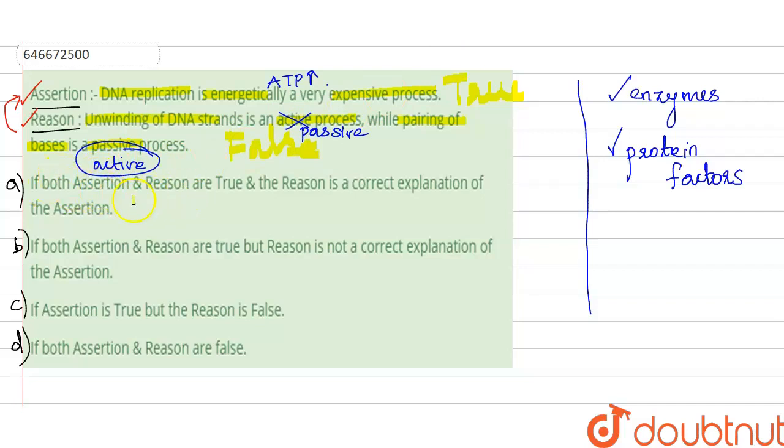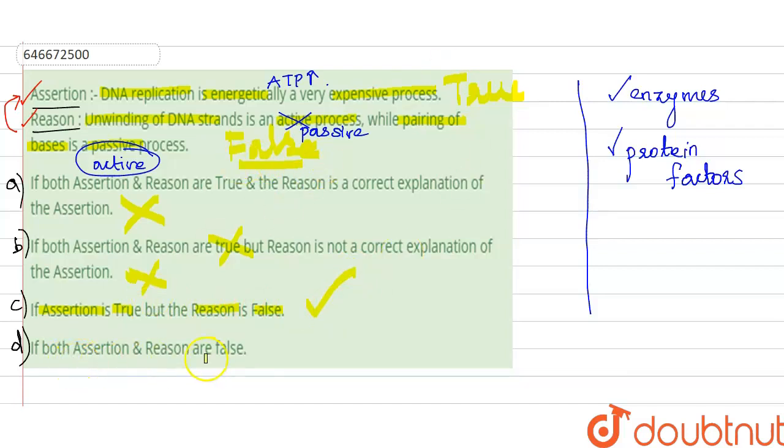Option A says that both assertion and reason are true and the reason is the correct explanation of the assertion. This is not the right answer, because the reason is false. Option B says that assertion and reason are true. This is also not the right answer. Option C says that the assertion is true and the reason is false. So this is the right answer, because the assertion is true and the reason is false.